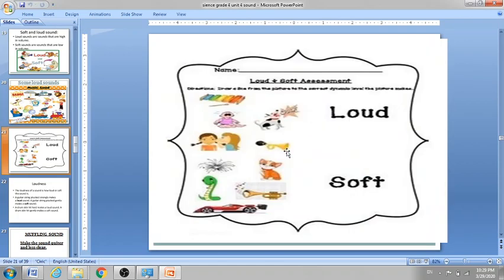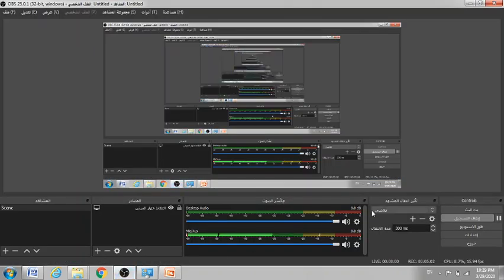Here there is an exercise to choose which sounds are loud and which are